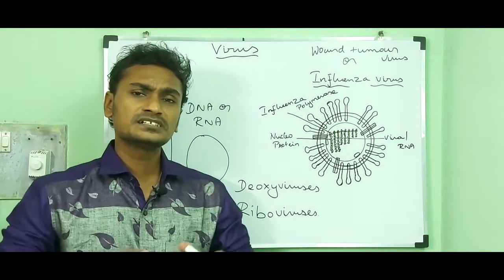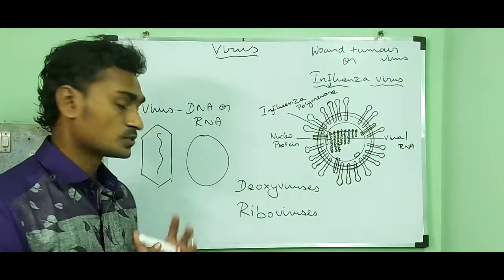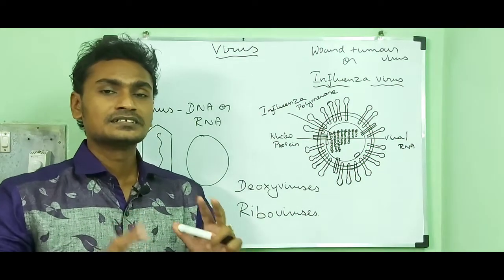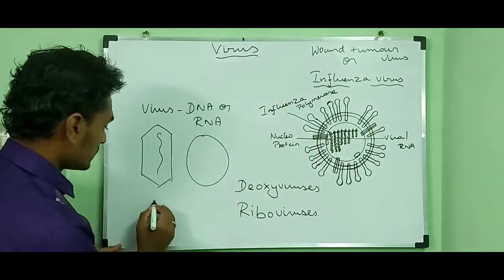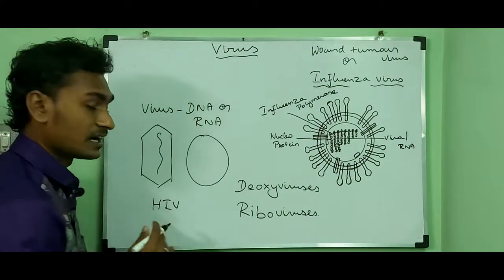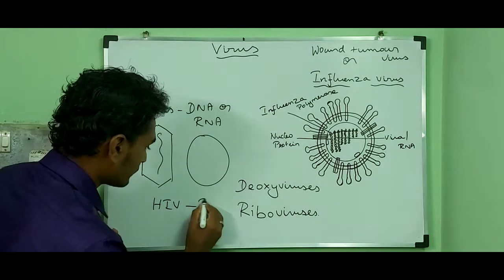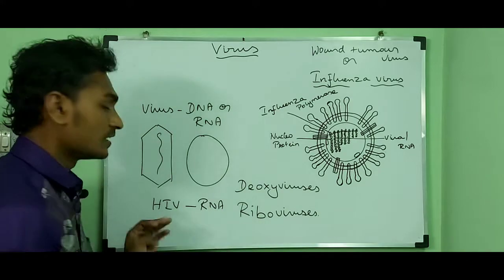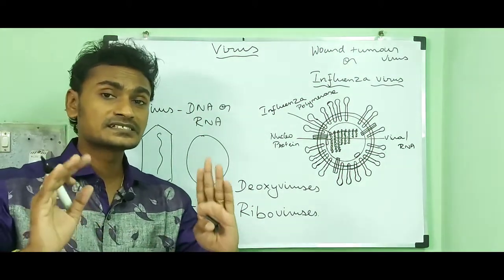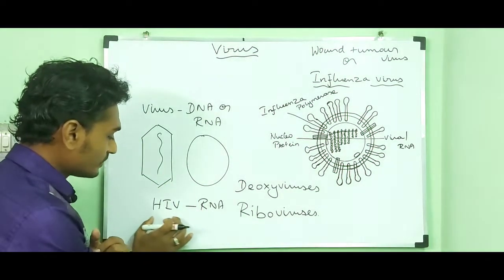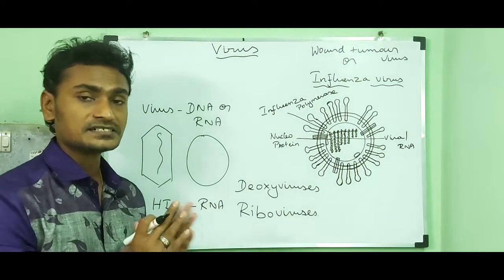Then the majority of animal and bacterial viruses possess DNA, but some exceptional cases are there. For example, HIV is an animal virus, but it contains RNA as the genetic material. So HIV is an exceptional virus.